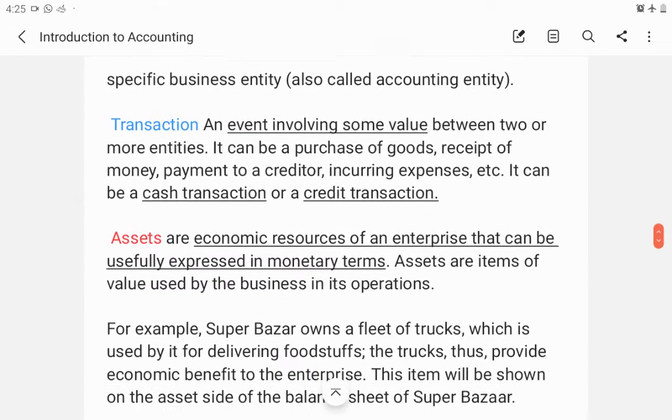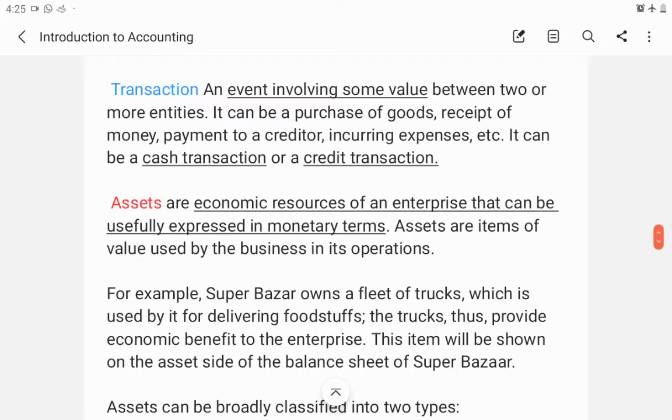Then next is transaction. Transaction here means any transaction that involves some monetary value. So cash transaction and credit transaction. Cash transaction involves money directly. In credit transaction there will be future payment. So only economic transactions are considered in accounting.